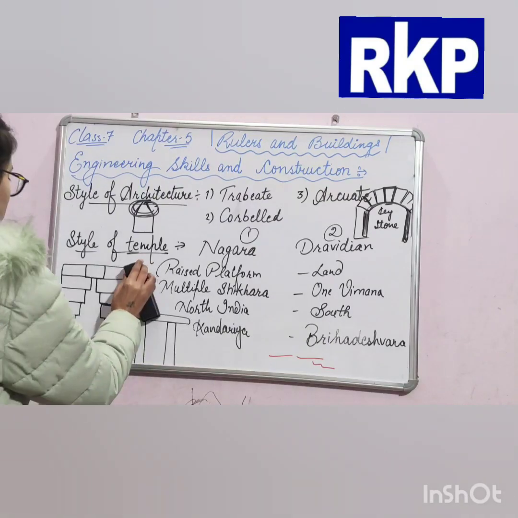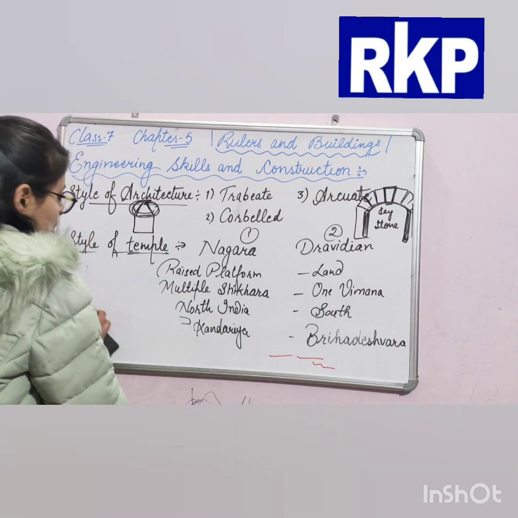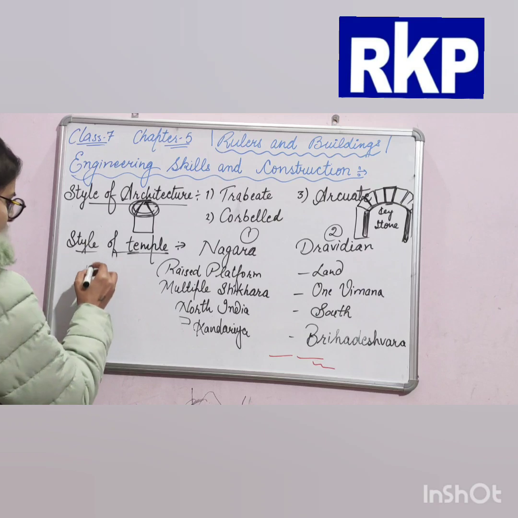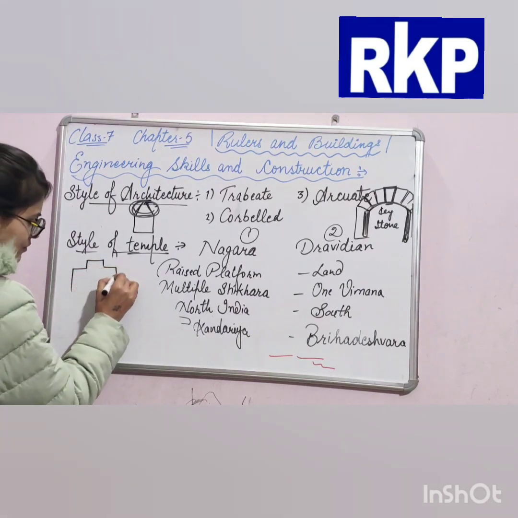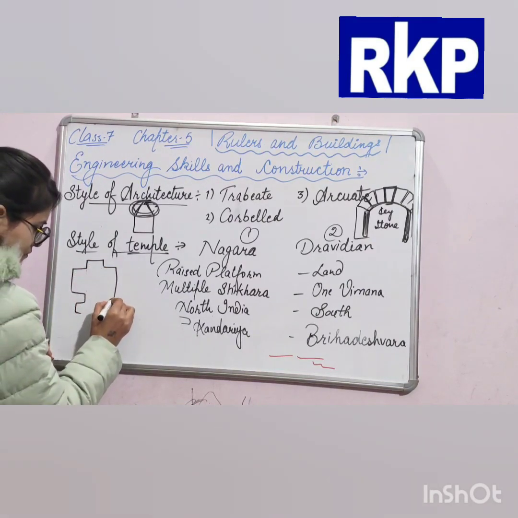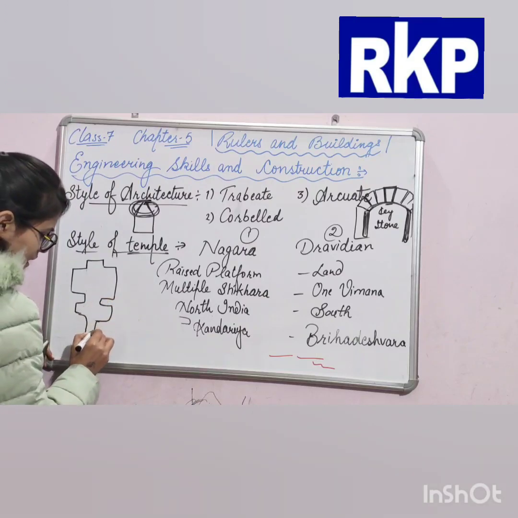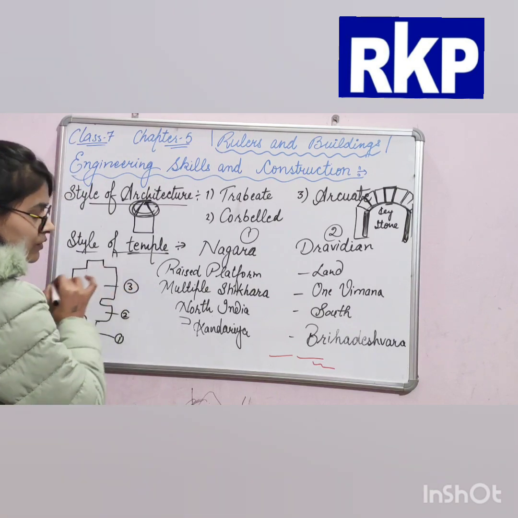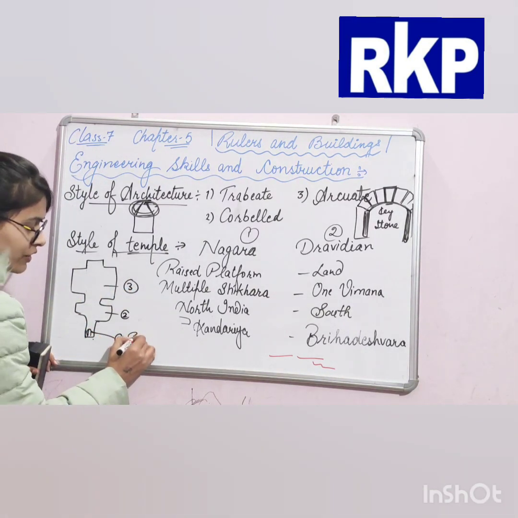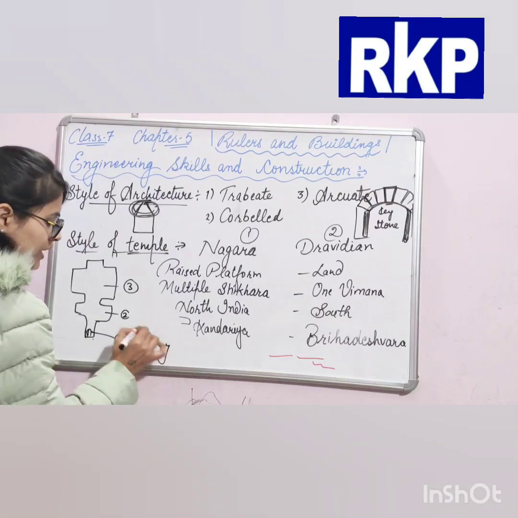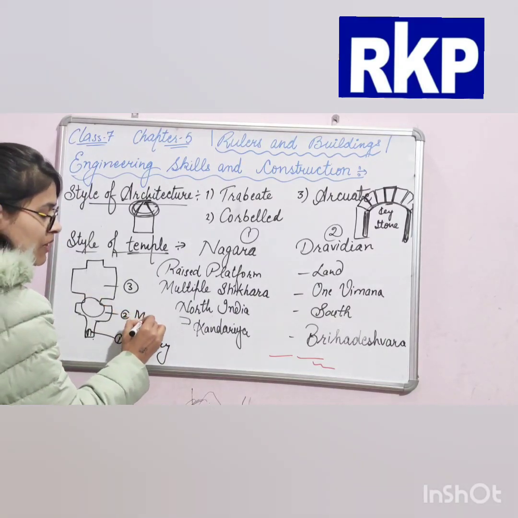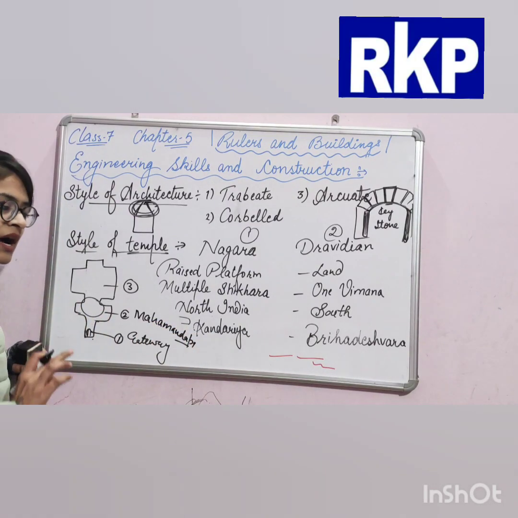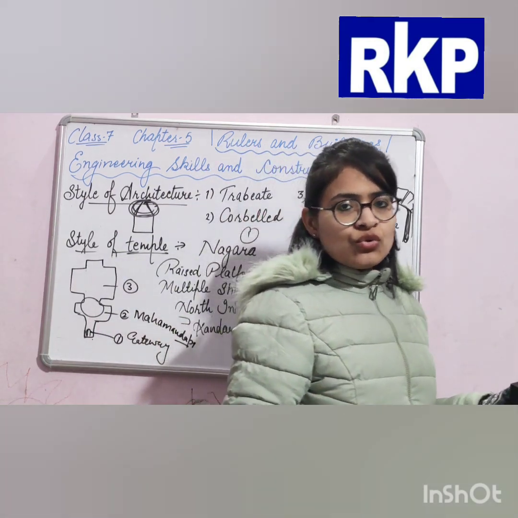So in Nagar style, temples were divided into three parts. This temple started from here and went like this. It was divided into three parts, 1, 2 and 3. First, here is the gateway. Second was the Mahamandapa. And Mahamandapa was a part of the temple which was open to all.